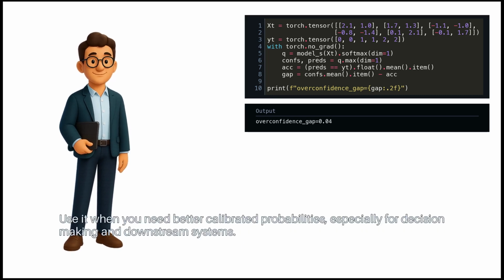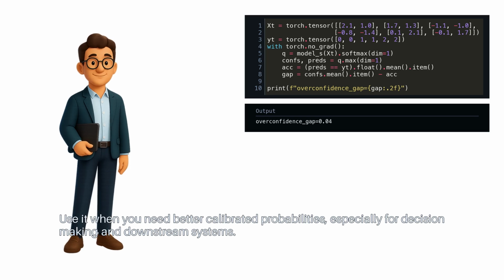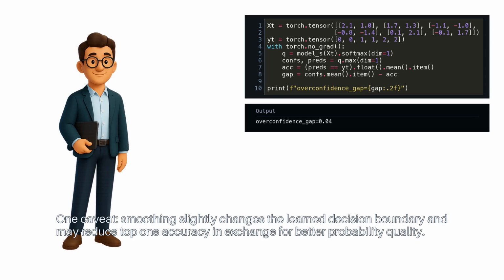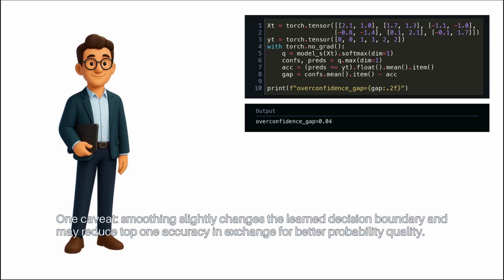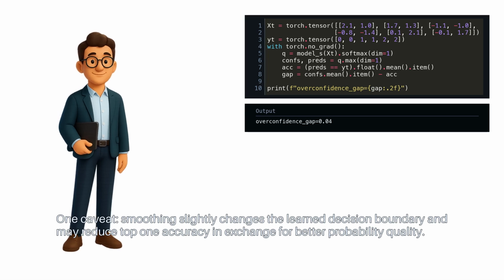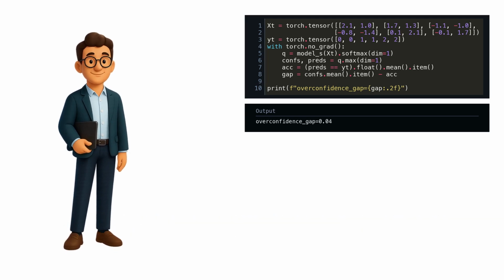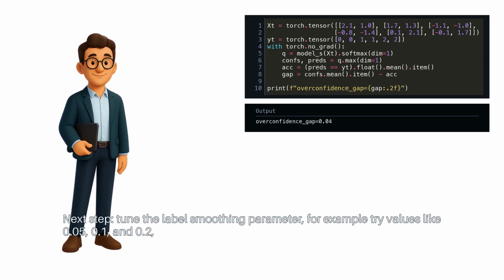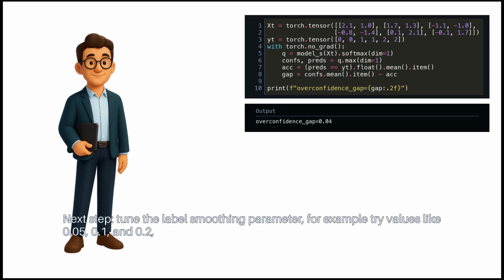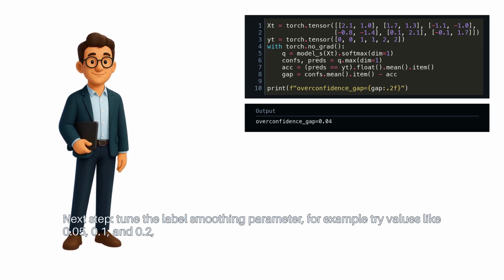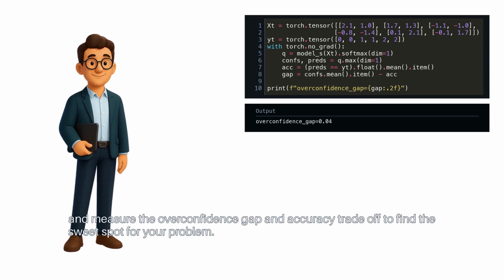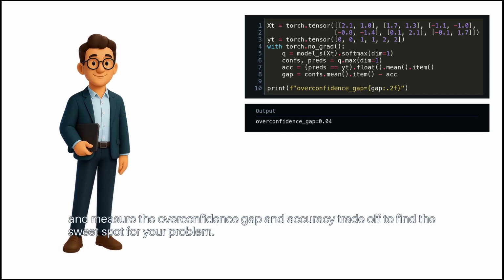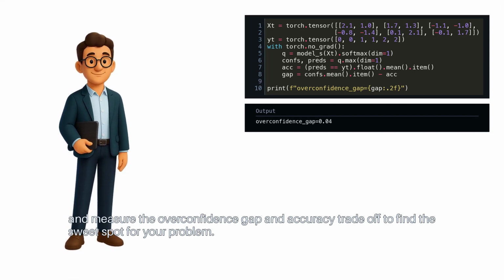Use it when you need better calibrated probabilities, especially for decision-making and downstream systems. One caveat: smoothing slightly changes the learned decision boundary and may reduce top-1 accuracy in exchange for better probability quality. Next step: tune the label smoothing parameter. For example, try values like 0.05, 0.1, and 0.2, and measure the overconfidence gap and accuracy trade-off to find the sweet spot for your problem.